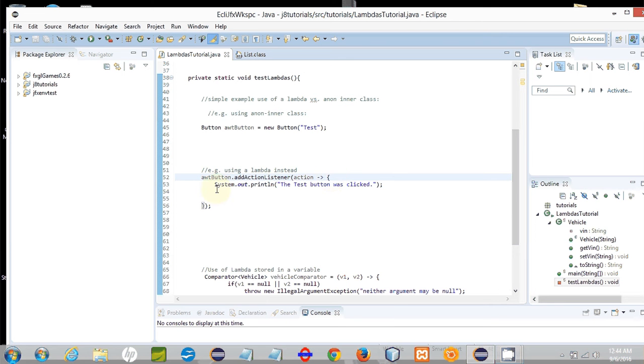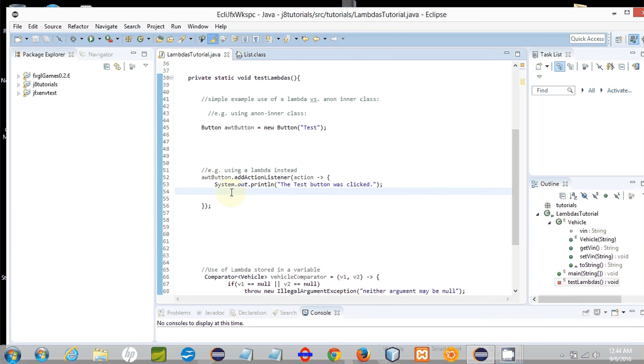Our lines of code, our code body, is enclosed in curly braces, and the lines are delimited by semicolons. And this looks almost as though we've taken a method body and transposed it inside here. Right now we have one line of code, and you see that the curly braces are optional. Even if you have just one line of code, you can opt to use curly braces and make it a code block. However, you don't have to, and it's more condensed not to.